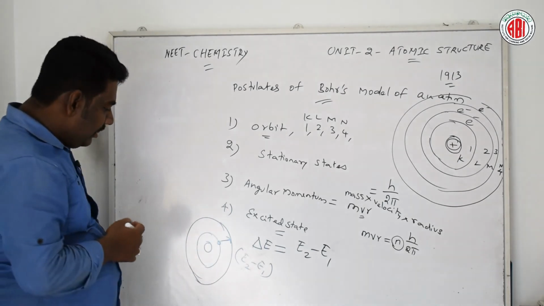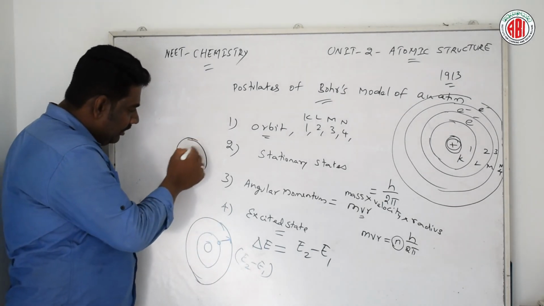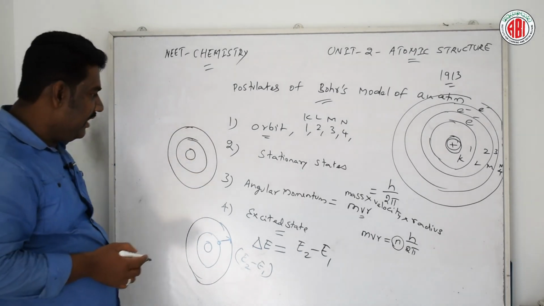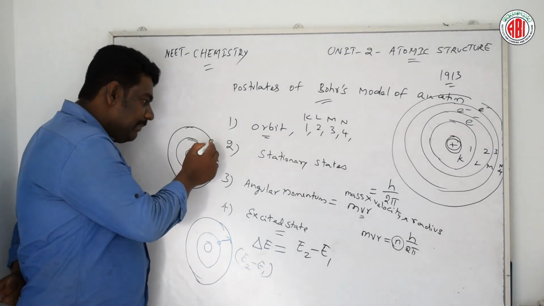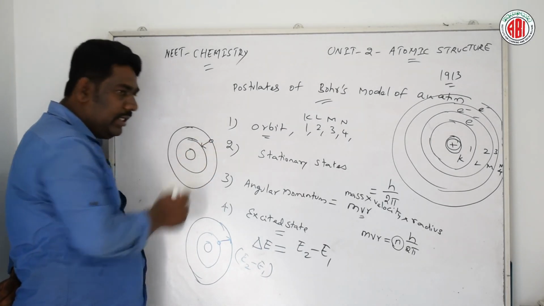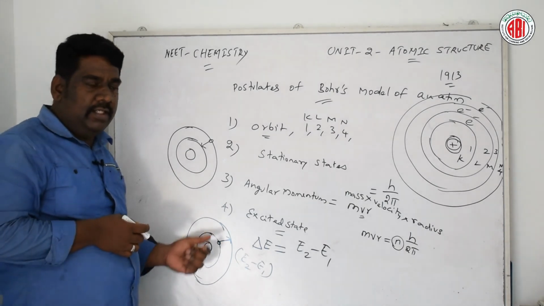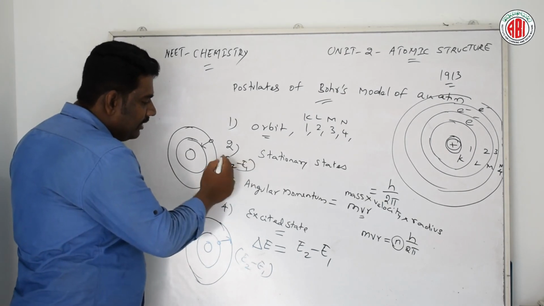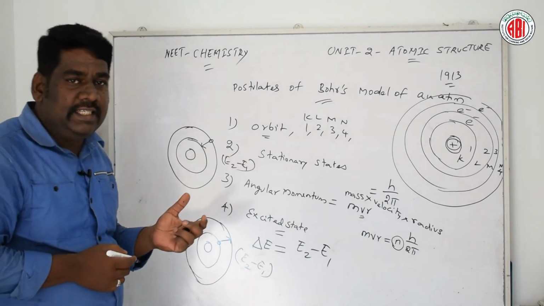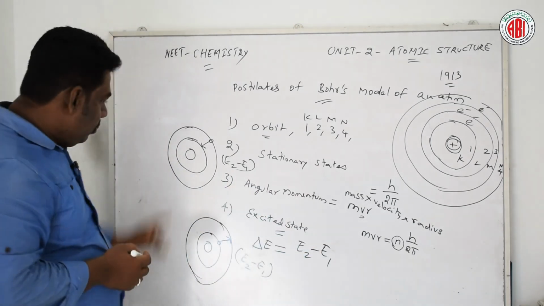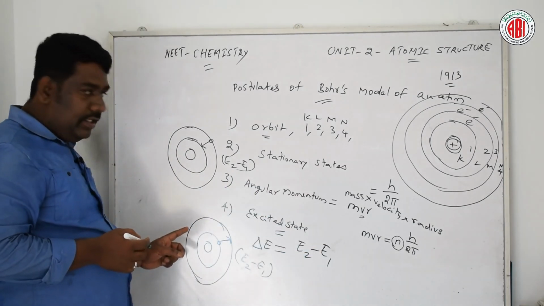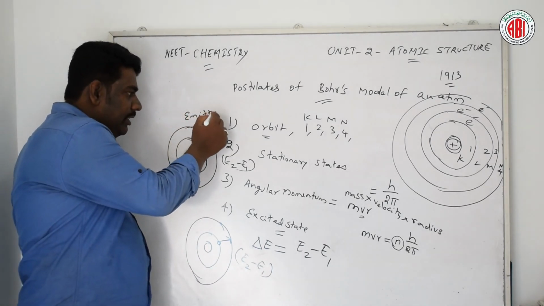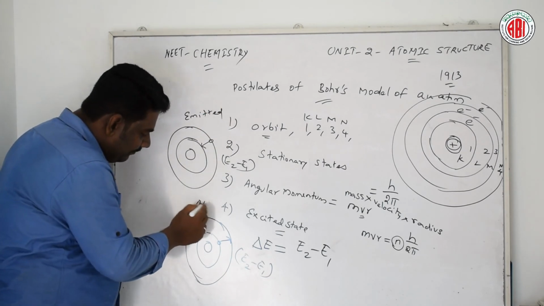Similarly, in the other picture, the nucleus is at the center and there are two stationary states, and the electron moves towards the lower energy level. Here the value is E2 minus E1, which is the energy emitted. So the difference between the pictures is that here the energy is emitted, whereas here the energy is absorbed.